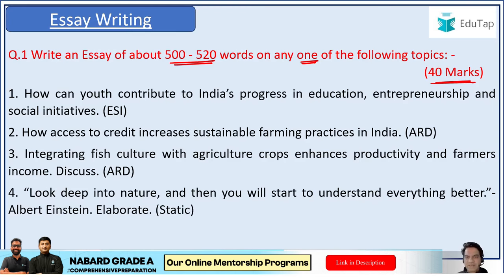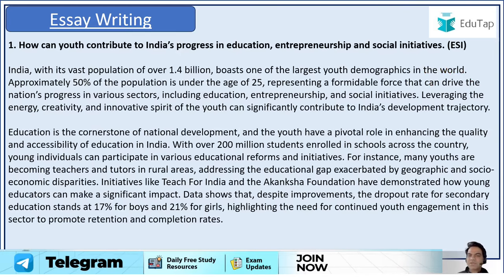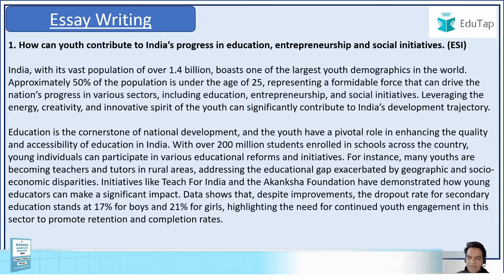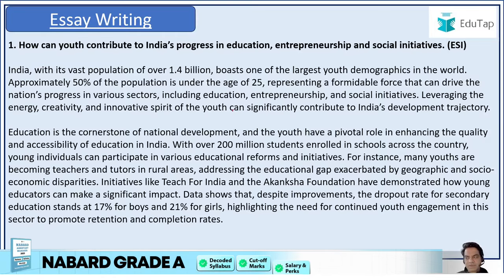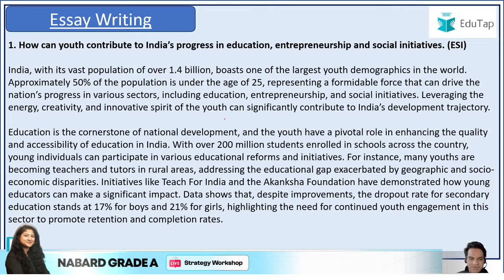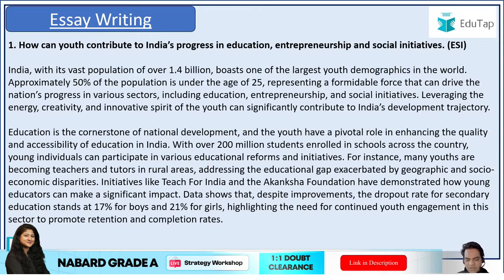So these were the 4 essays that were given. I have provided you sample answers for all these essays. For example, for question number 1, how can youth contribute to India's progress in education, entrepreneurship and social initiatives? So you start with the background. We have a high demographic dividend, right? And we can use this dividend for the betterment of the country to achieve the dream of becoming a developed economy by 2047. Then you can talk about how young people can contribute in education.